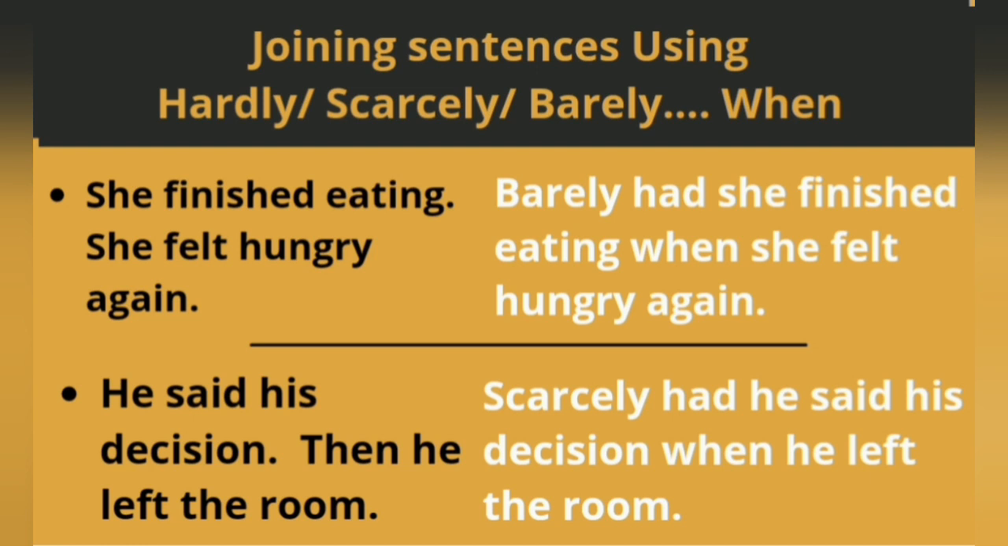The last example. He said his decision. He left the room. What do these sentences mean? As soon as he said his decision, he left the room, right? Scarcely had he said his decision, he left the room.